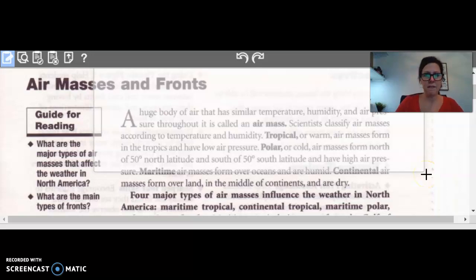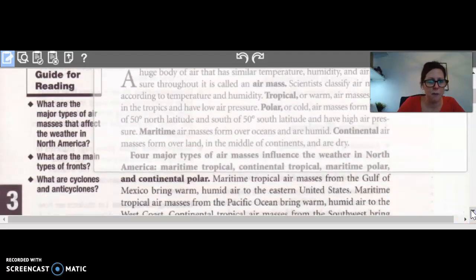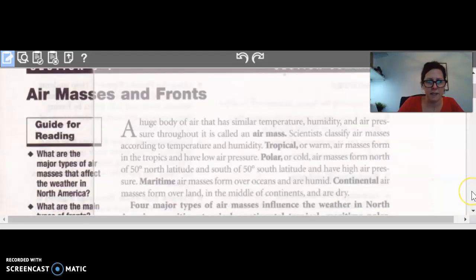Air masses and fronts. So as we read this, we're going to focus on what are the major types of air masses that affect the weather in North America, and what are the main types of fronts, and what are cyclones and anticyclones. Here we go.